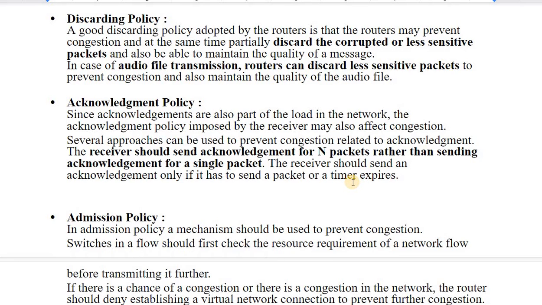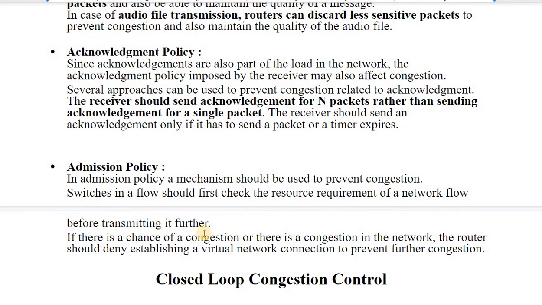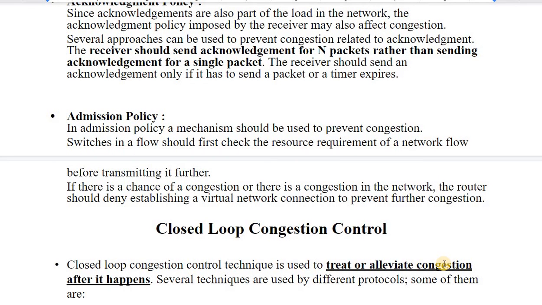Admission policy is a mechanism that should be used to prevent congestion. Switches in the flow should first check the resource requirements of the network flow before transmitting it further. If there is a chance of congestion or there is congestion in the network, the router should deny establishing a virtual network connection.